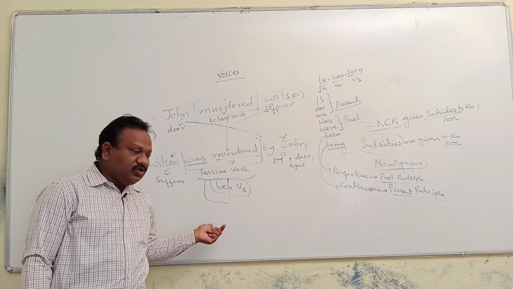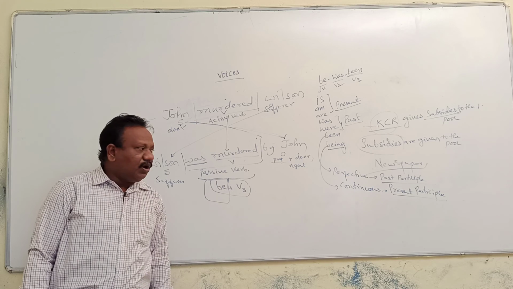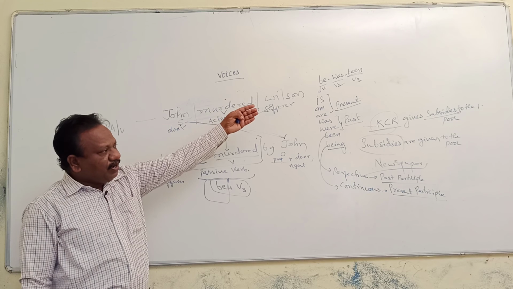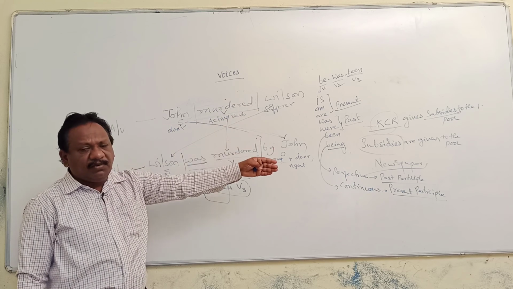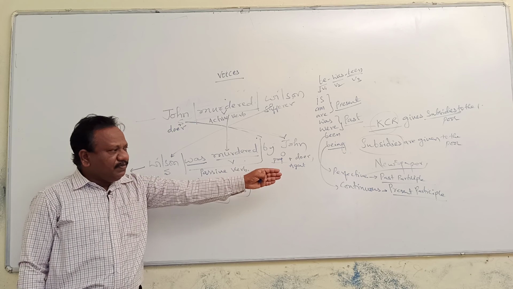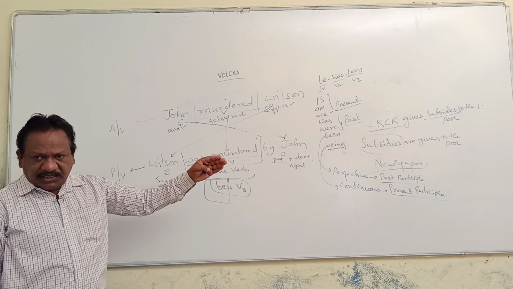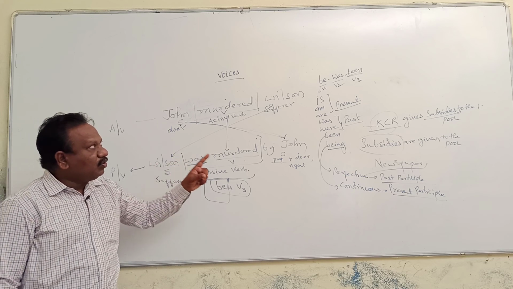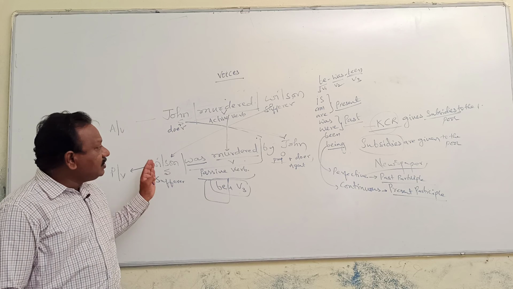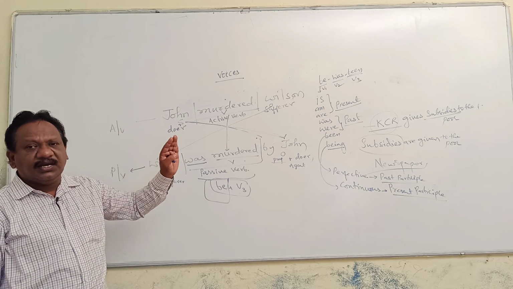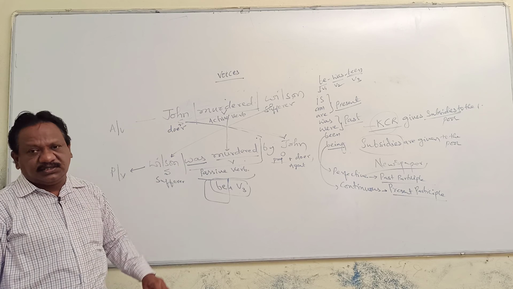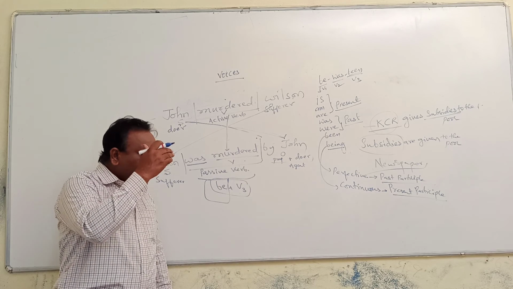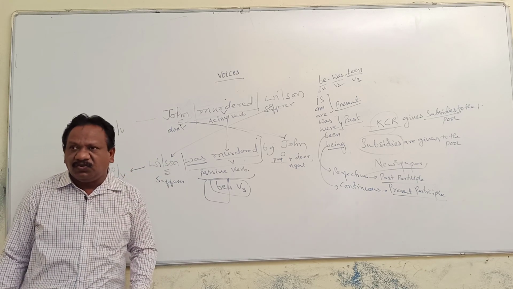What is meant by passive verb? Be form plus V3 is called passive verb. Here, what are those be forms? We have got present be form, past be forms, perfective be form, continuous be form. Perfective be form is nothing but past participle, and continuous be form is also known as the present participle. These are the fundamentals regarding the voices. And now we shall take in detail the rules while transforming active voice into passive voice.